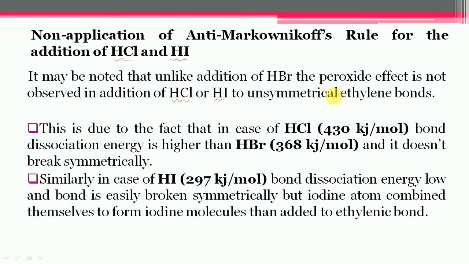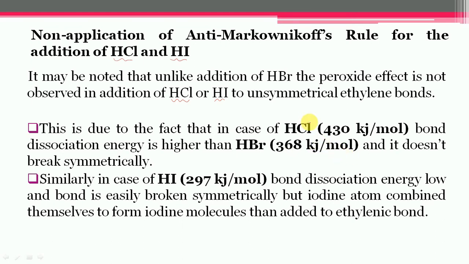This is due to the fact that in case of hydrogen chloride, the bond dissociation energy is 430 kilojoule per mole, and this value is higher than the case of hydrogen bromide, where the bond dissociation energy is 368 kilojoule per mole.